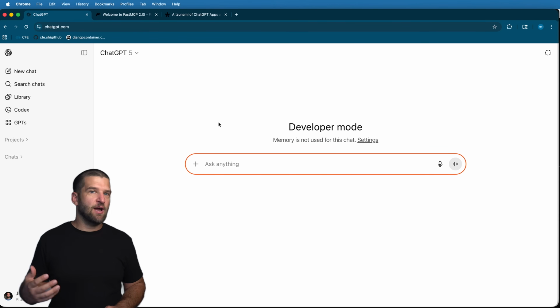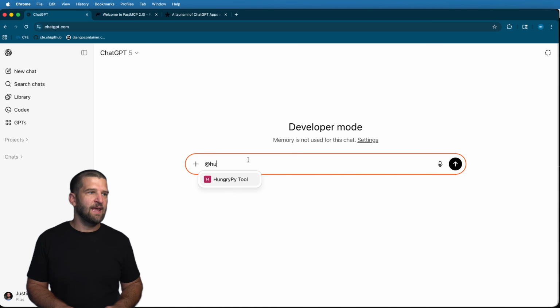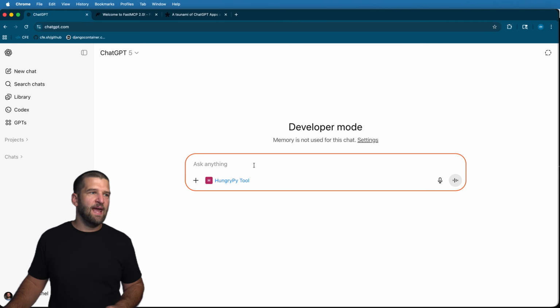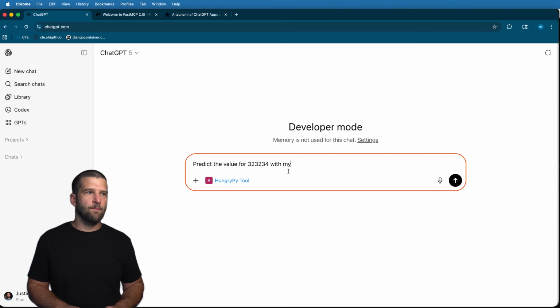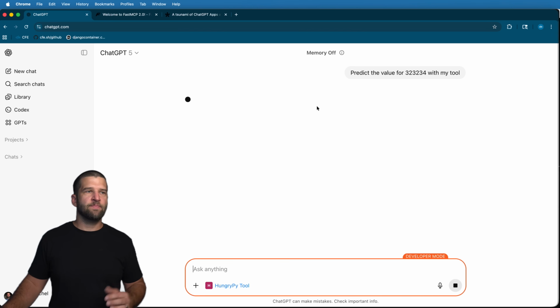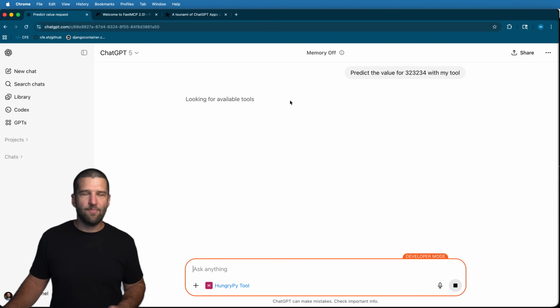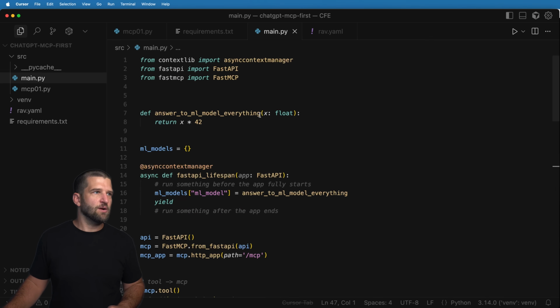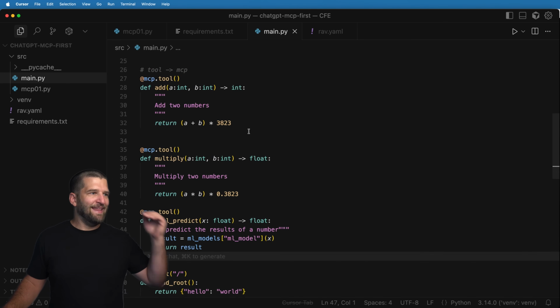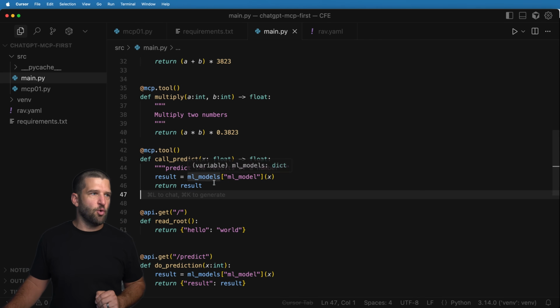Inside of ChatGPT, I want to talk to my app, so all I need to do is say the @ and then type out my app name, and then I can add something in like "predict the value of this with my tool," hit enter. What it's going to do here is attempt to use this tool. It's going to look for this code right here. So this is some very simple Python code that's running here, and the actual tool it's looking for is this